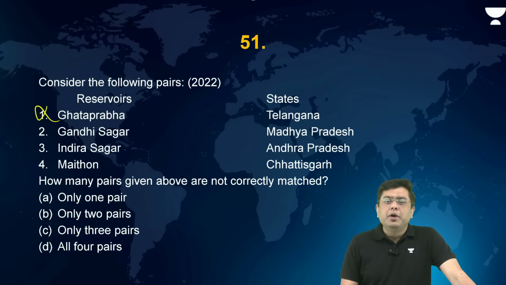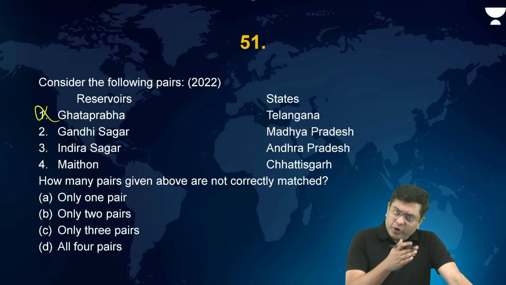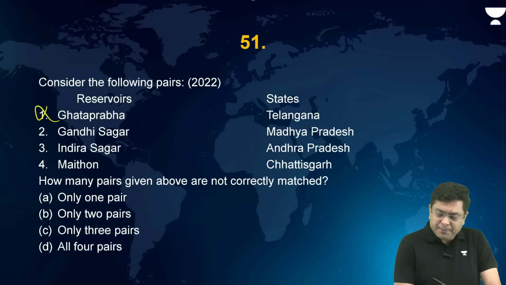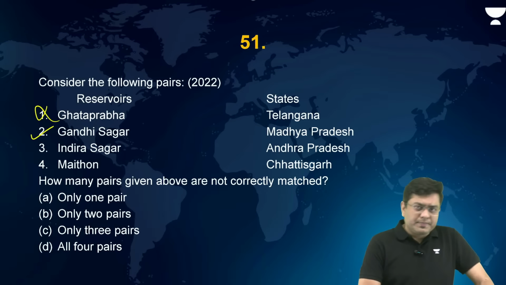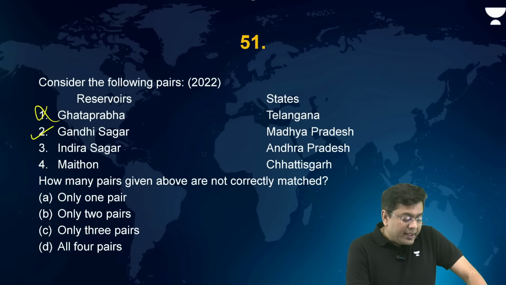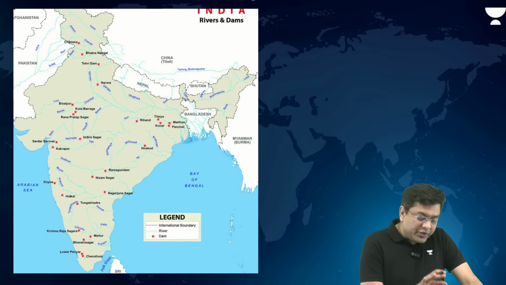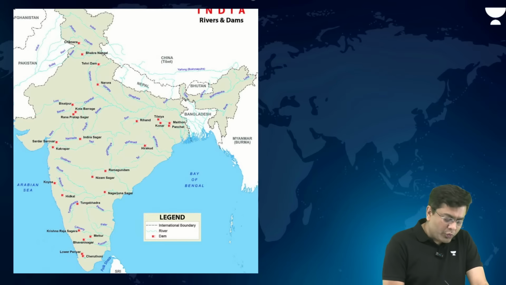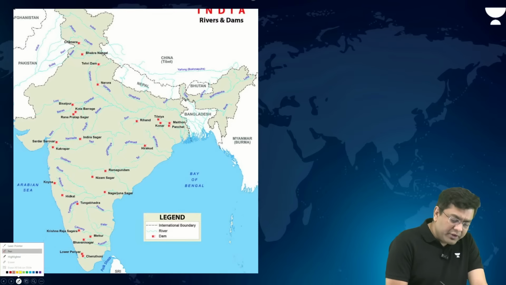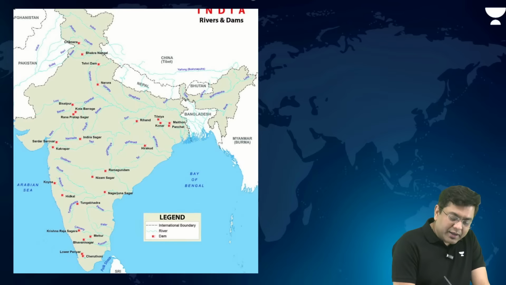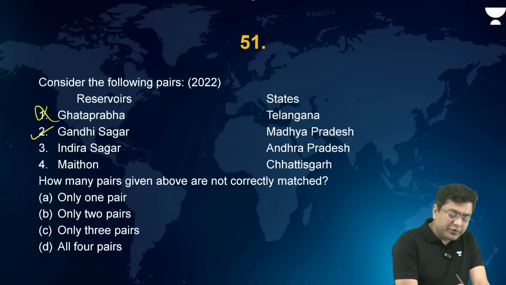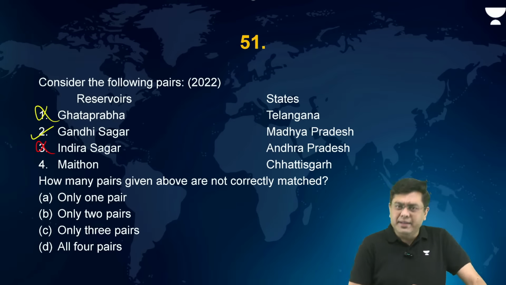Gandhi Sagar, that is present across the region of the Chambal Basin. So that is correct. Then Indira Sagar, is it situated in Andhra Pradesh? This is the map associated with the important dams and the rivers that you have. That will be useful for your reference. Indira Sagar is across Narmada, not situated across Andhra Pradesh. So this is incorrect. And then the Maithan Dam.